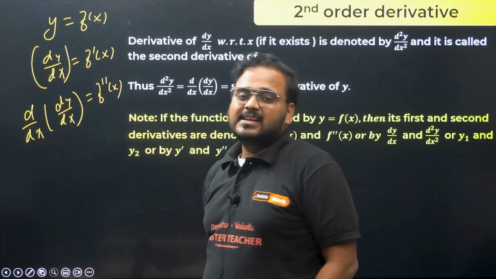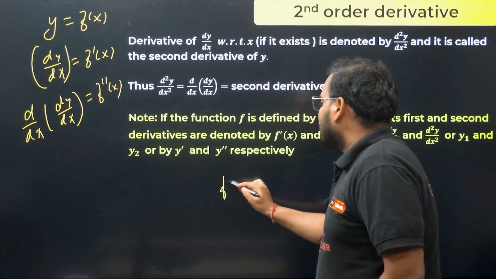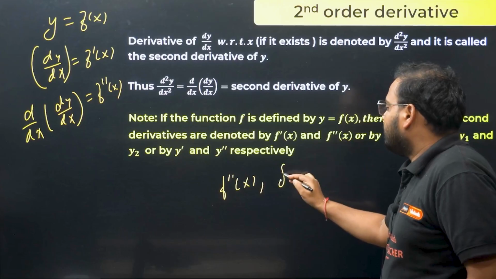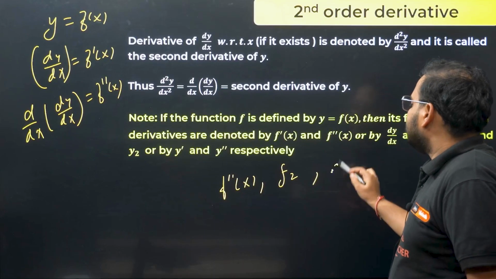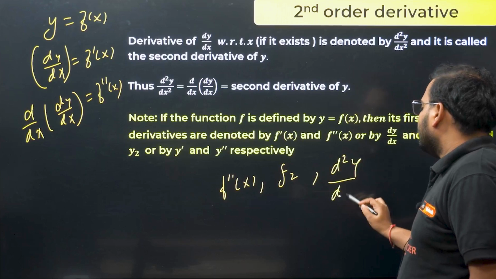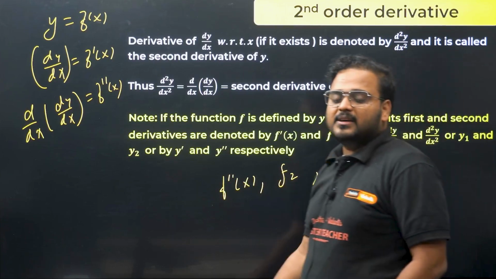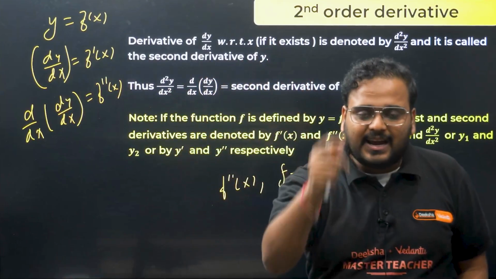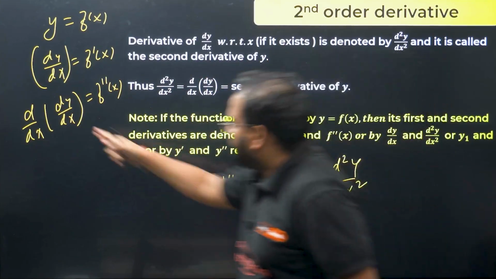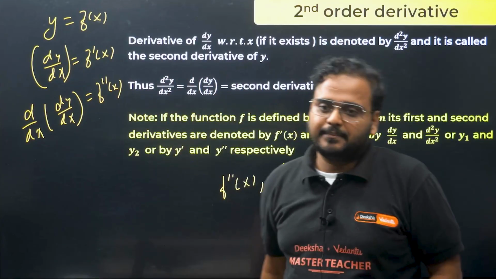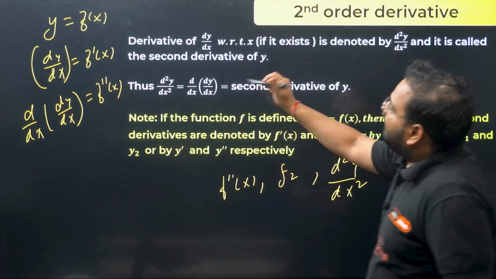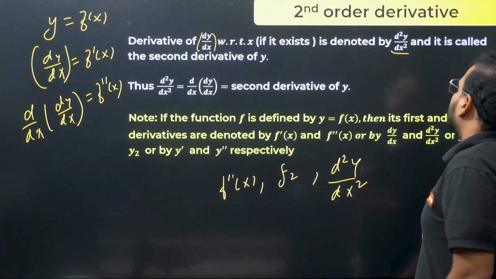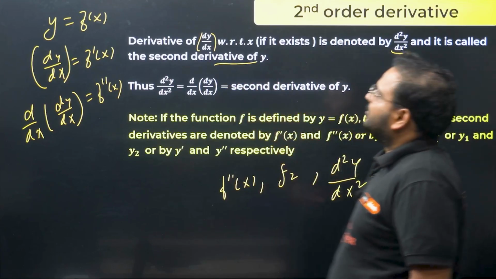This is called the second derivative. You usually write this as f double dash of x, or simply f₂, or you write this as d²y upon dx². These are three different symbols to write the second derivative. What it basically means is: first differentiate once, then differentiate the derivative one more time. The derivative of the derivative, if it exists, is called d²y upon dx², and it is also called the second derivative of y.